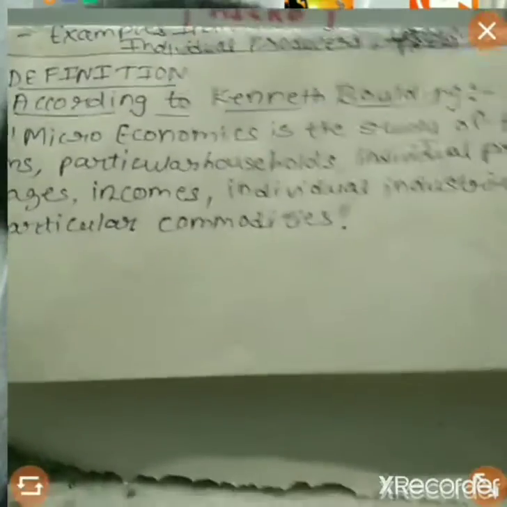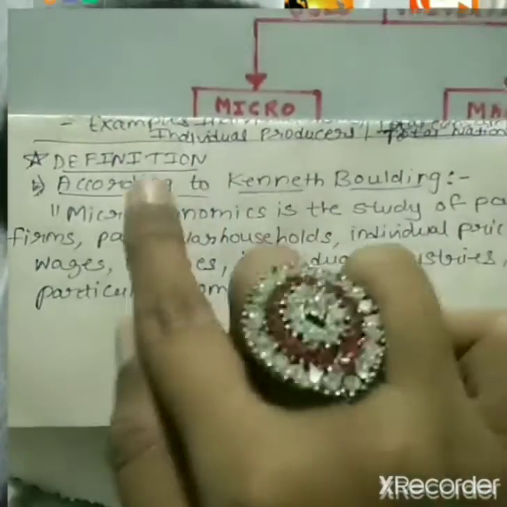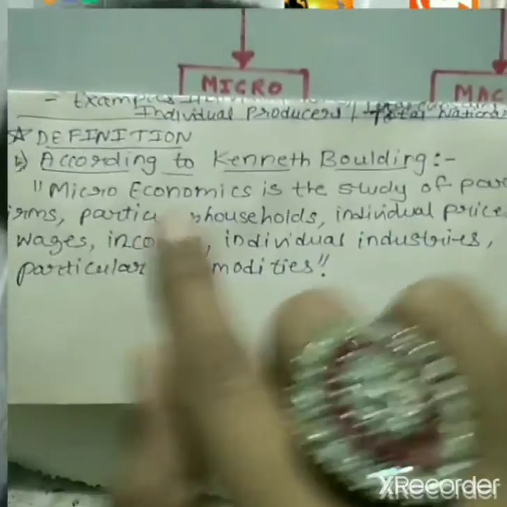I hope the historical review is clear. Now we will move on to the third part, that is, the meaning and definition of microeconomics. We will read the definition first and then understand its explanation. The definition according to Kenneth Boulding: Kenneth Boulding is a famous economist who has given a definition of microeconomics.